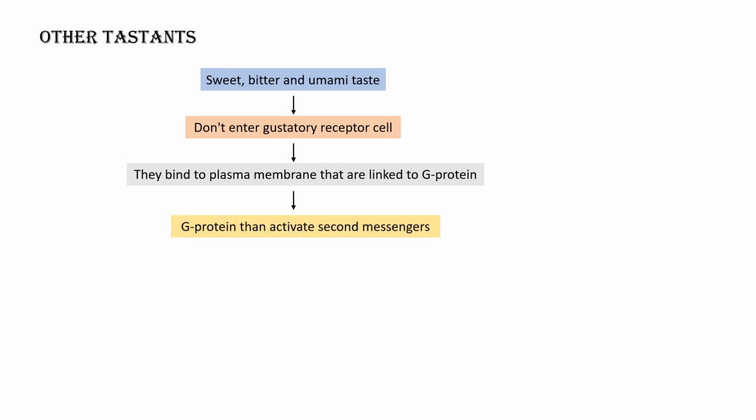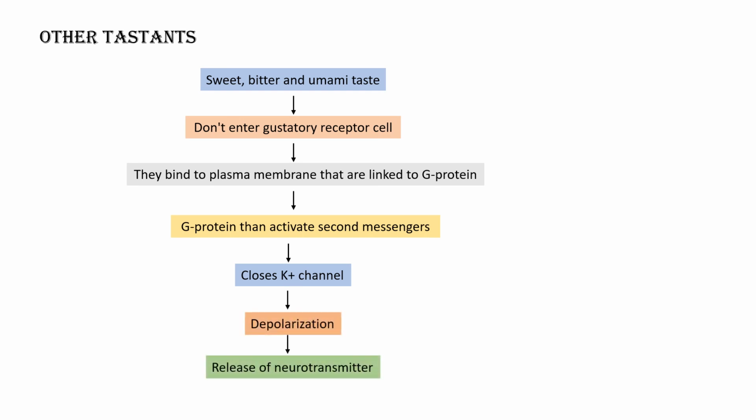After that, this G protein is activated, and this activated G protein then activates the second messenger, and then it will close the potassium channel. When the potassium channel is closed, it will lead to the depolarization and finally release the neurotransmitter. And this neurotransmitter ultimately will produce the nerve impulse which goes to the brain for processing.